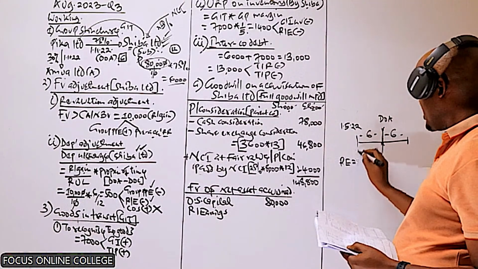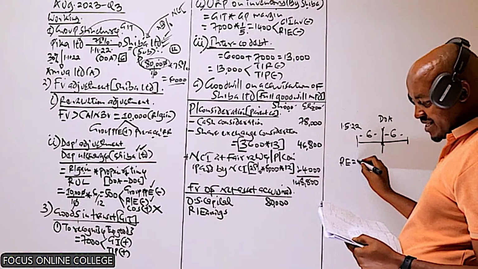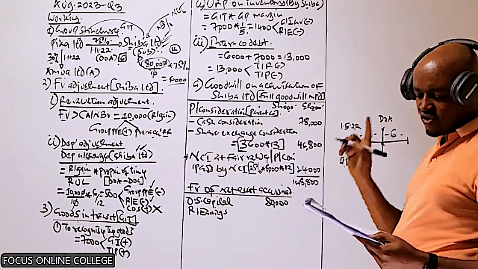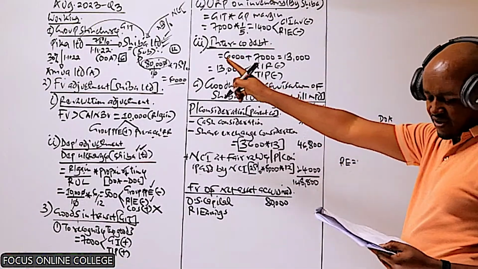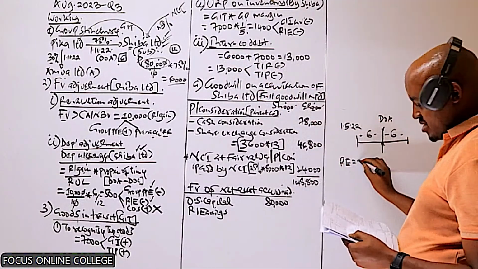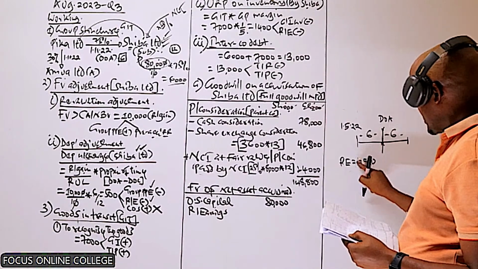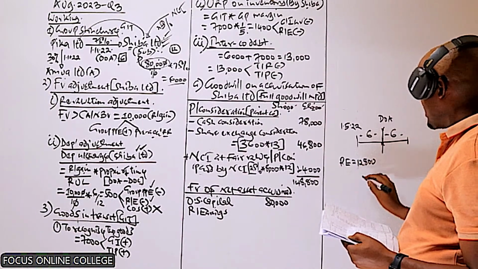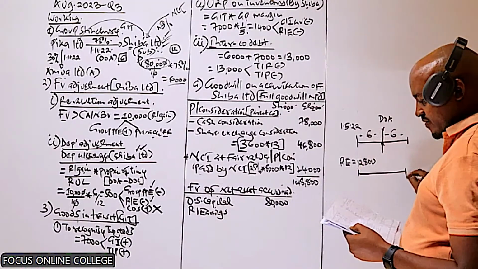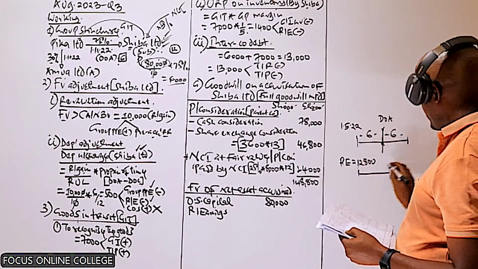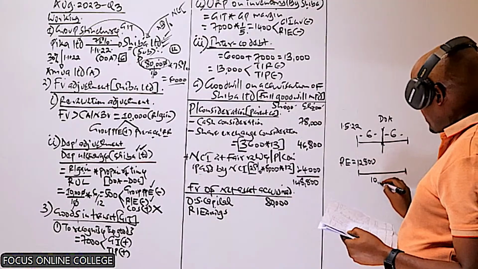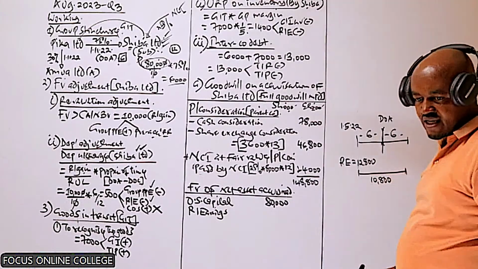We are given the retained earnings of that company at the start of the year, which was 12,800. That is the retained earnings of Shiba at the start. And then we are also given the retained profit for this year for Shiba, which is 10,800.